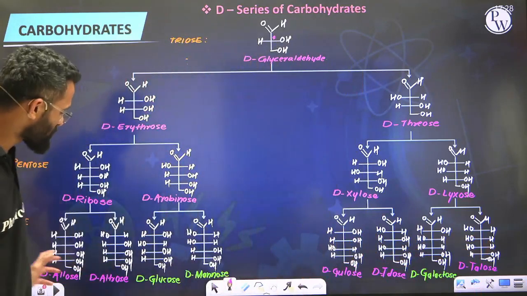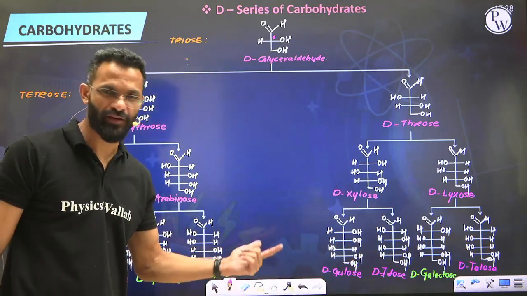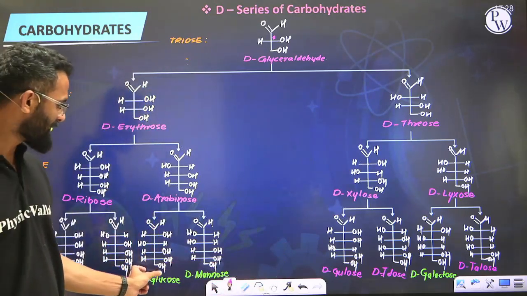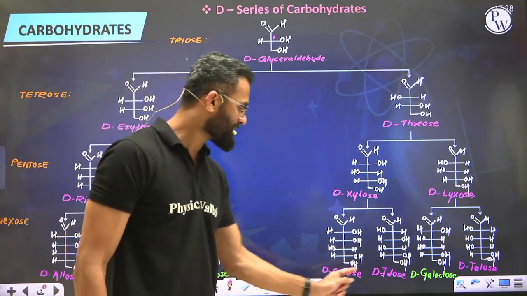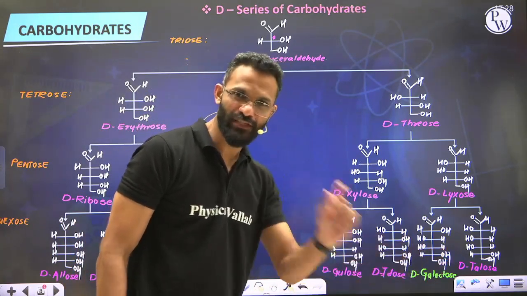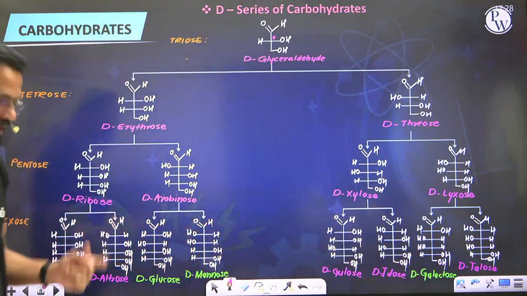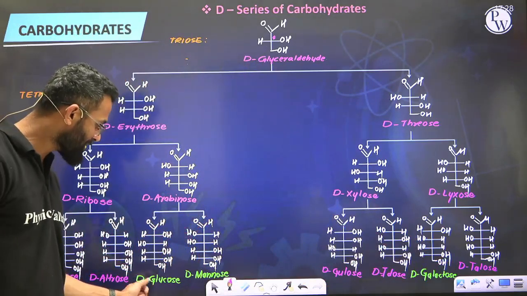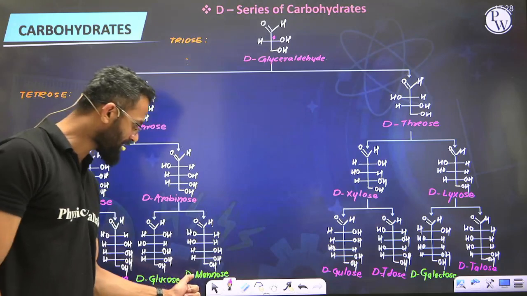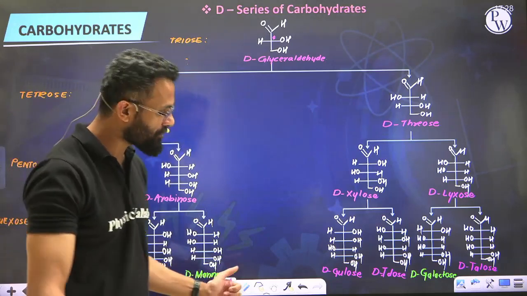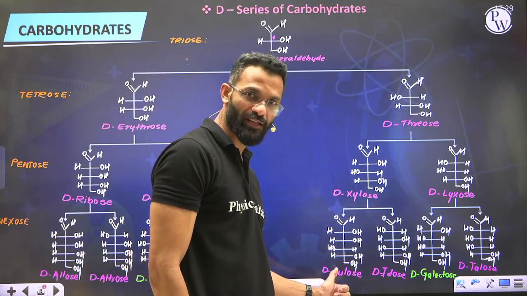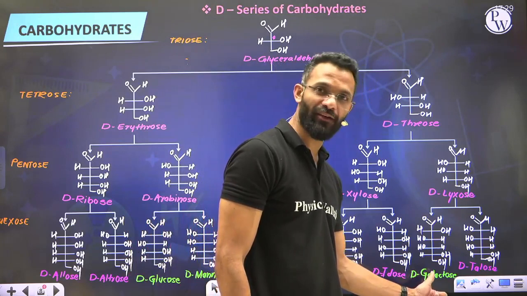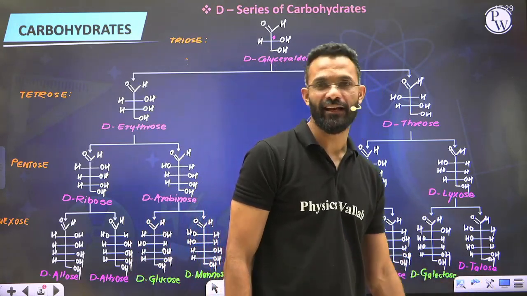Well, to remember the names of these hexoses, probably you can remember with one sentence. The sentence is, all altrose gladly make gum in gallon tank. If you see the initials of these words, all, so we have got allose, altrose, so you have got ALT, altrose; gladly meaning glucose, GL; make meaning MA, mannose; gum, that is GU, for gulose; in for idose; gallon, that is GAL for galactose; tank, that is TAL, TA for talose.